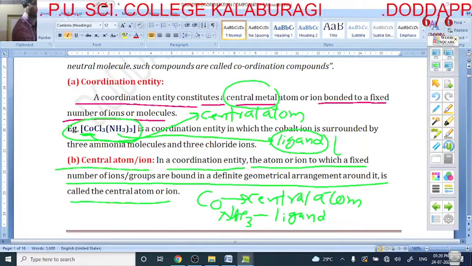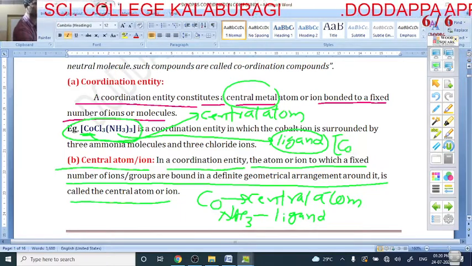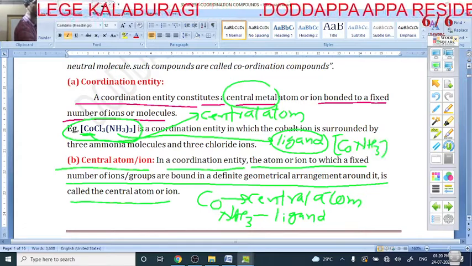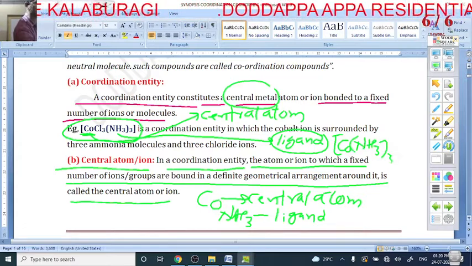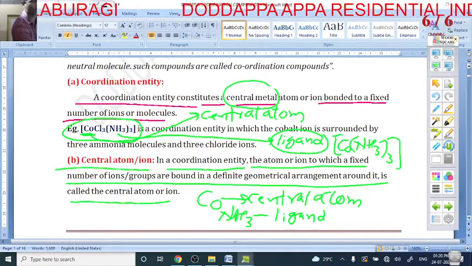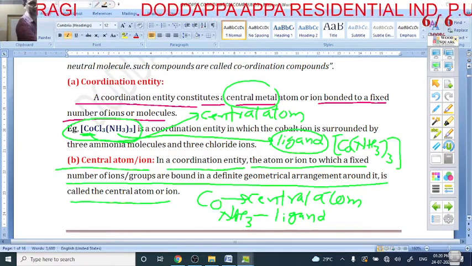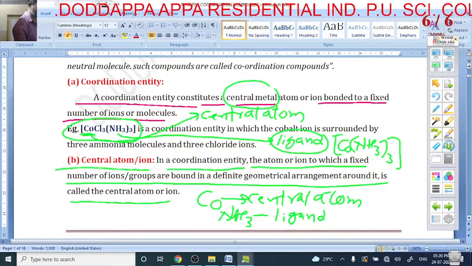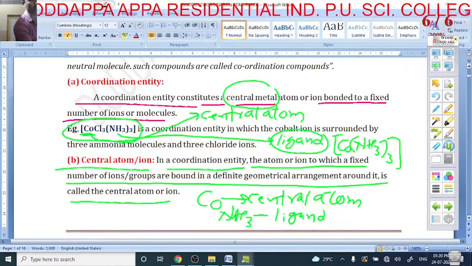This is the square bracket and it contains what? The central atom Co, and next the group of ions, NH3, and it is what? Thrice. So this is complete. It is called what? Coordination entity. In this square bracket, it contains the central atom cobalt, and ammonia is the ligand. Okay, my dear students.